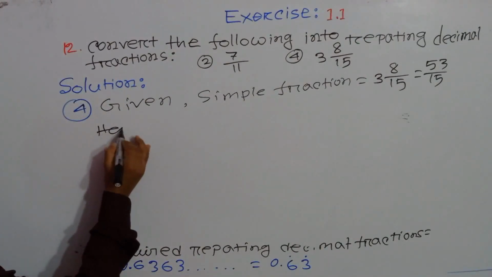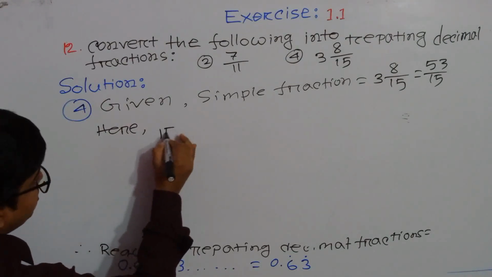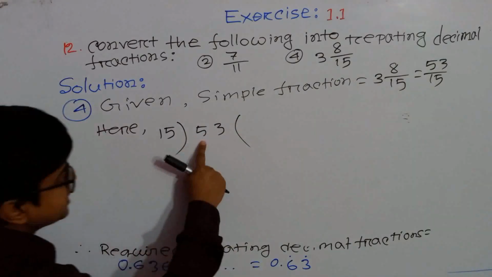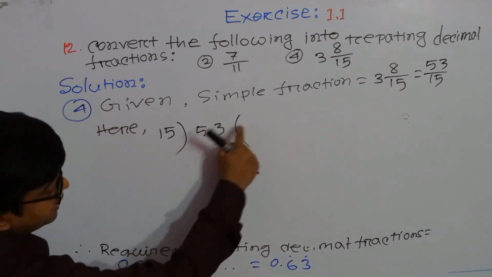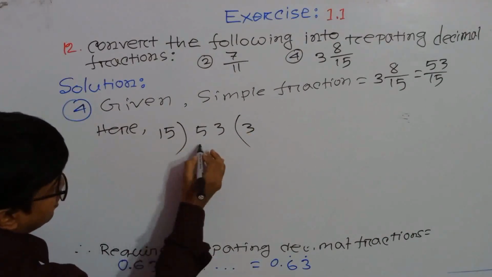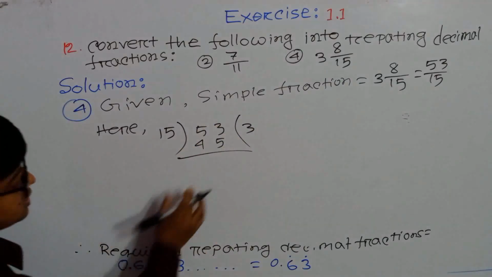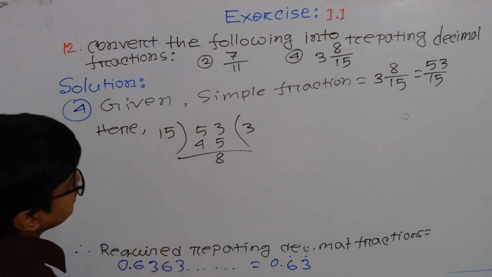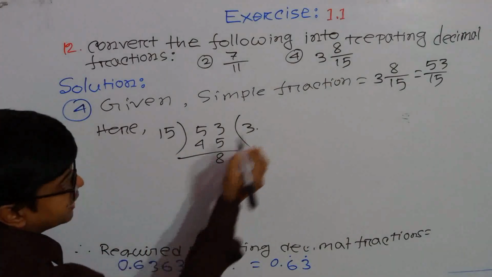So here 15, 53. Look at this, 53 is divisible by 15, so we can take here 3 into 15, it will be 45. After subtraction, it will be 8, but 8 is not divisible by 15, so we can take a point here.